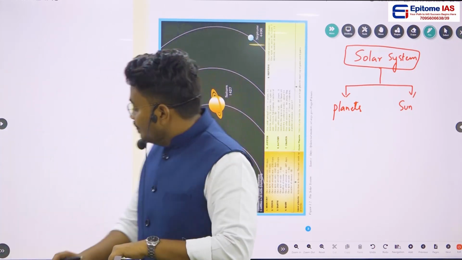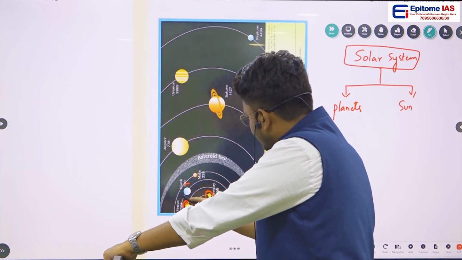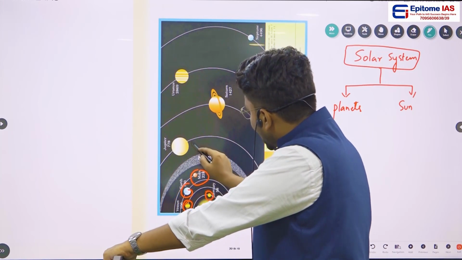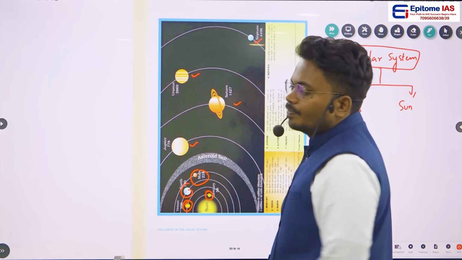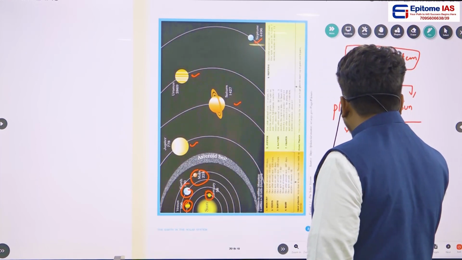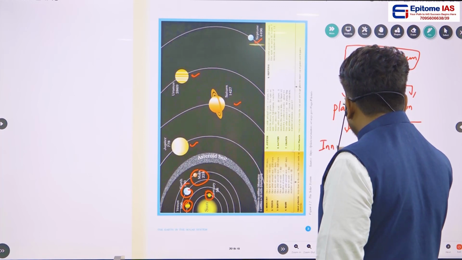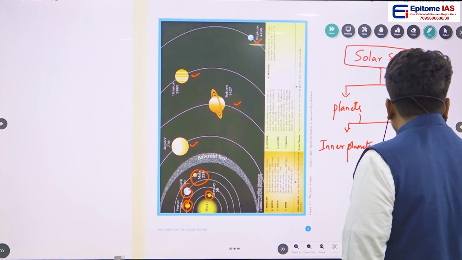So what are they? One Venus, second Mercury, third Earth, fourth Mars, fifth Jupiter, sixth Saturn, seventh Uranus, and eighth Neptune. So even in these planets, we can categorize the planets into inner planets and outer planets.